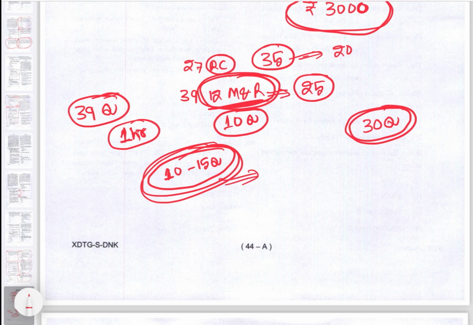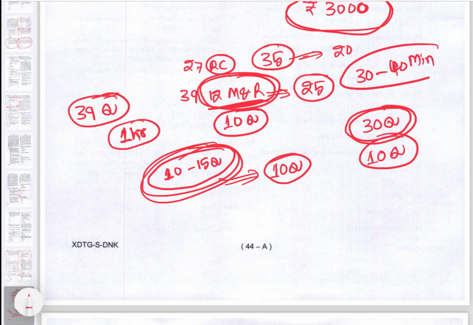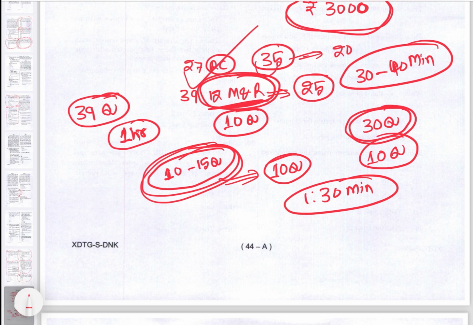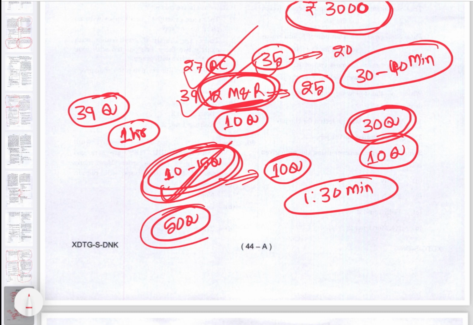So from here also you need to get 10 questions, right. So this process you can take 30 to 40 minutes. So within 1 hour 30 minutes you have gone through almost all questions and you have done nearly 49 to 50 questions. So 50 questions तक किया. अभी कुछ मुश्किल क्वेश्चंस हैं या कुछ कर सकता है तो वो कर सकता है. So that is the idea.